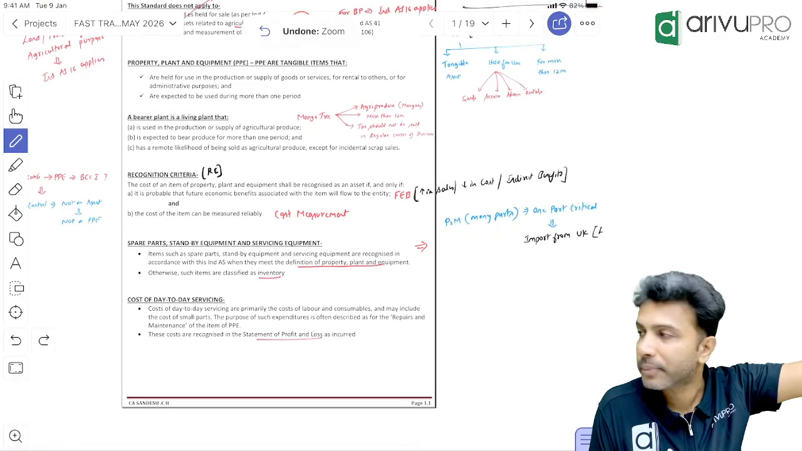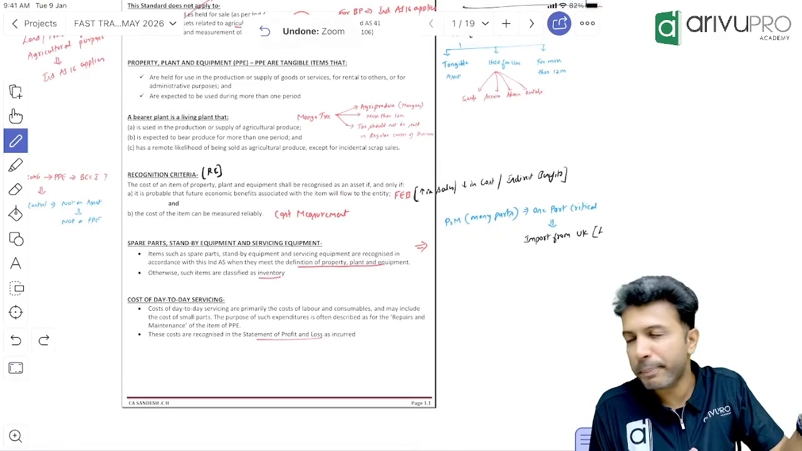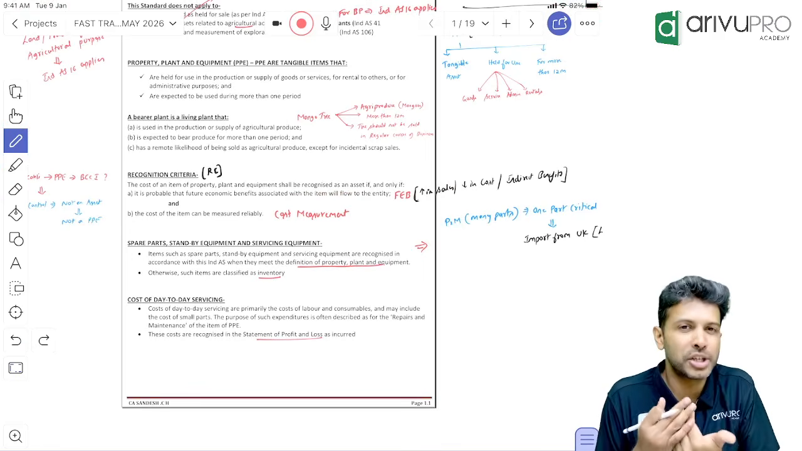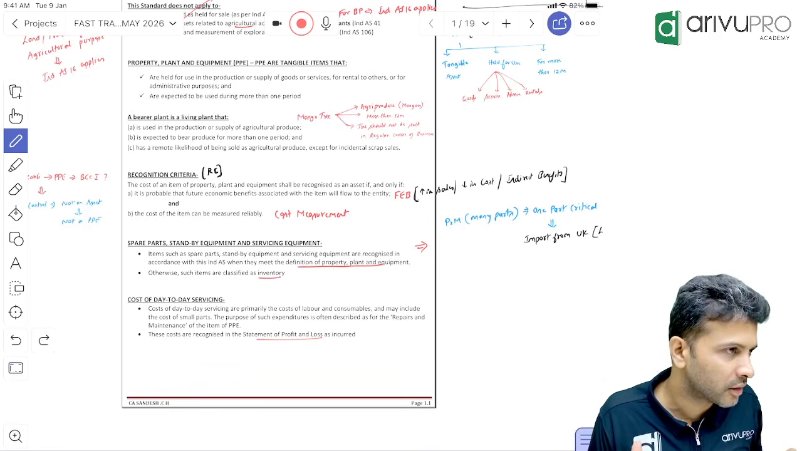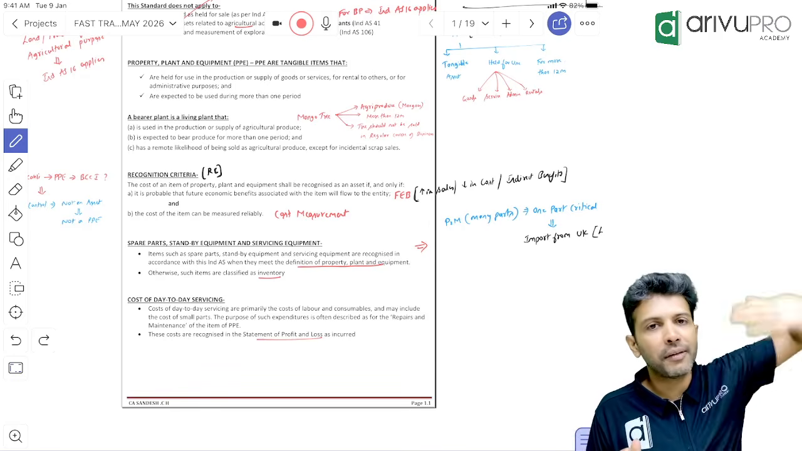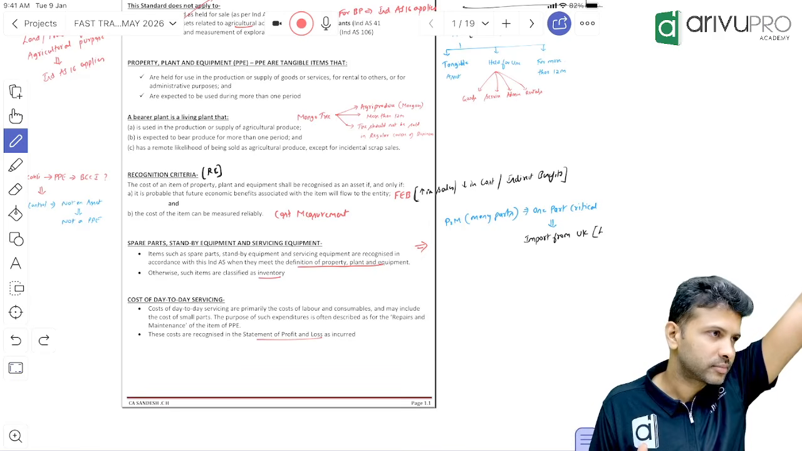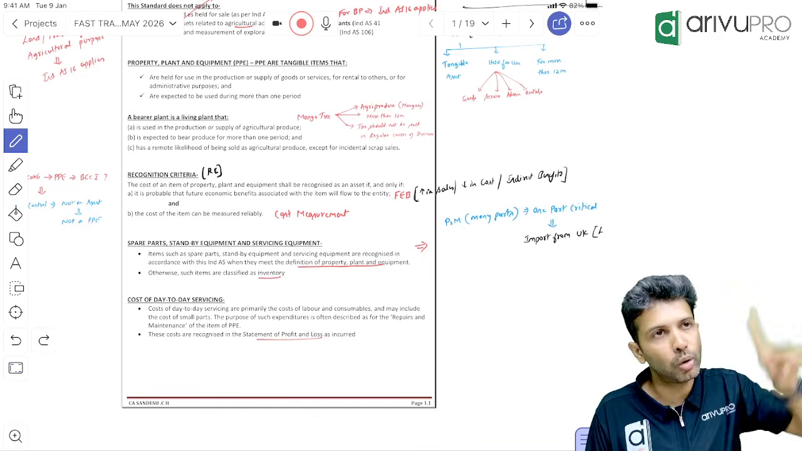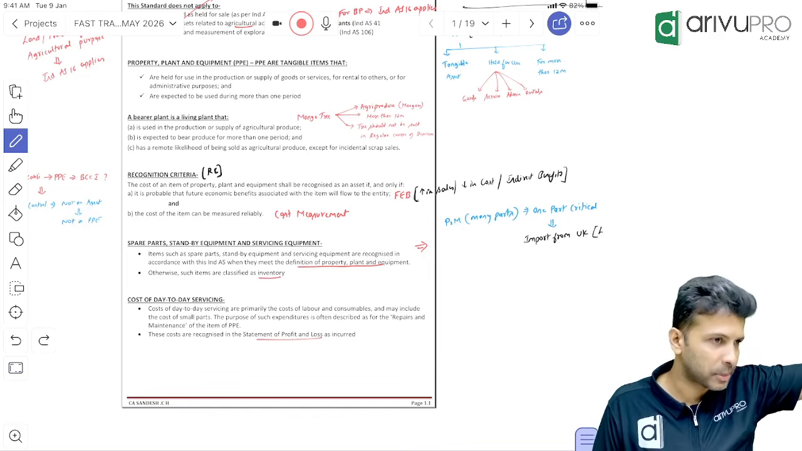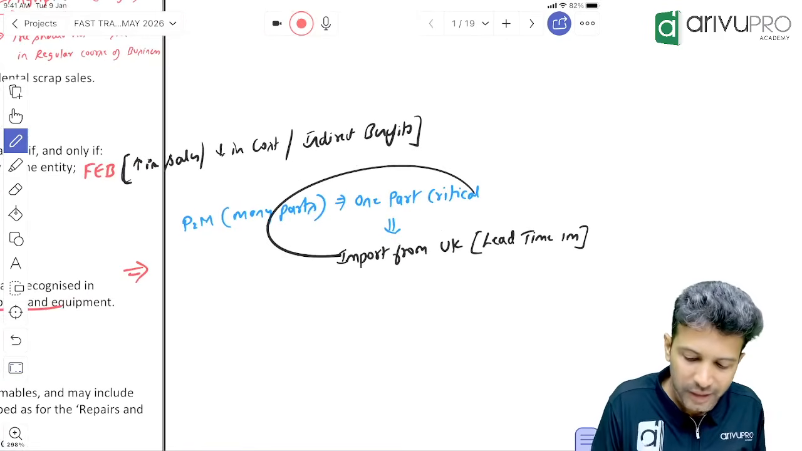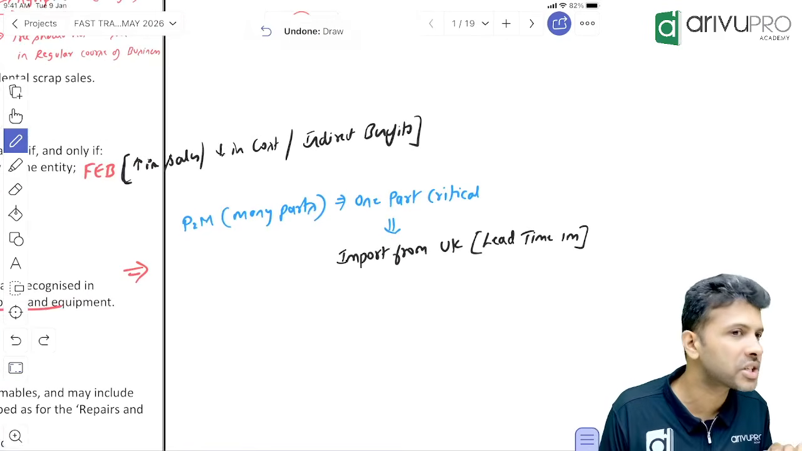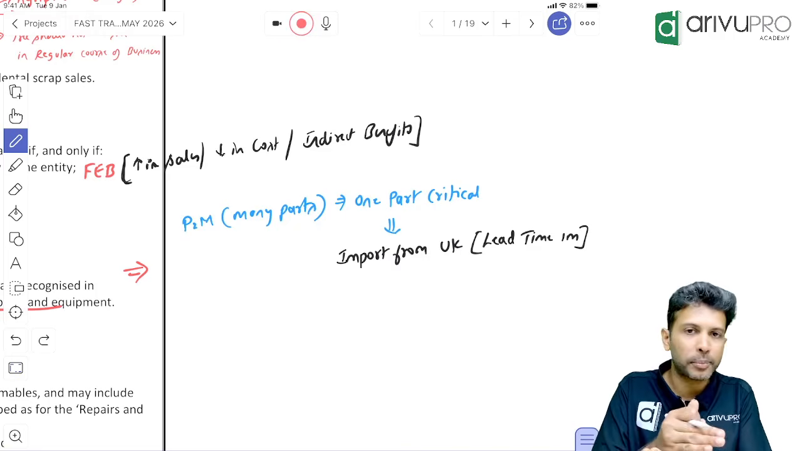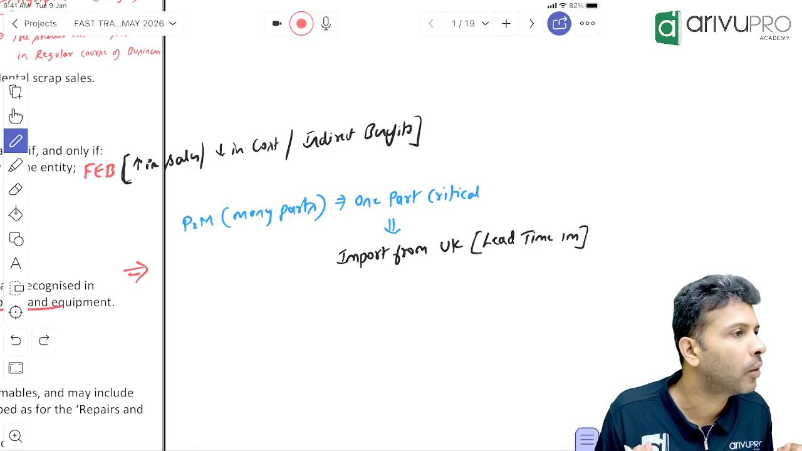Spare parts means what? Is it a whole PPE or one part of a PPE? One part of a PPE. Suppose we have a big machinery that we have imported from Japan. If that machinery breaks down, will we get the parts locally, or do we have to buy from Japan only? Now we feel one part is very critical. One part in that machinery is very critical because it's a big part. If it stops working, the whole machinery will stop working.